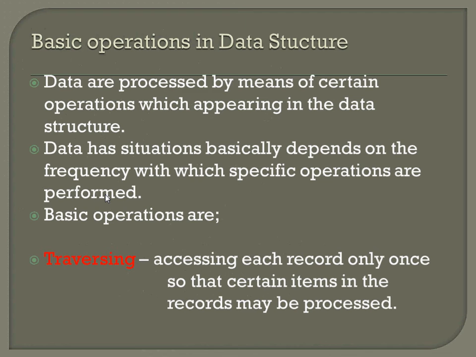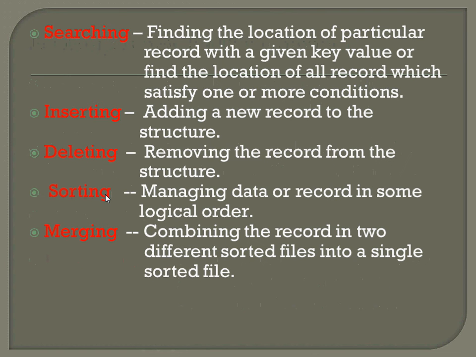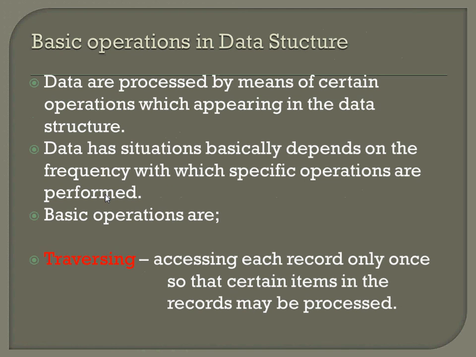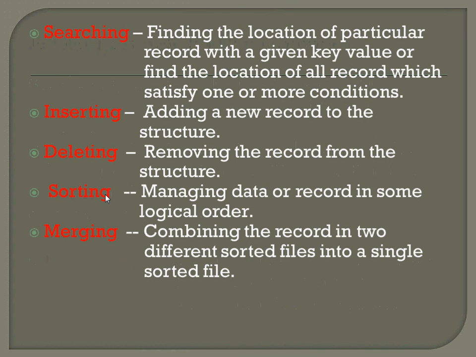The basic operations in data structure are traversing, searching, inserting, deleting, sorting, and merging. Here I have to say something: each and every operation is interdependent on one another. Traversing means accessing each record only once so that certain items in the records may be processed. Searching means finding the location of a particular record by using a given key or by using one or more conditions. Inserting means adding a record, deleting means removing a record, sorting means ordering data, and merging means combining records.